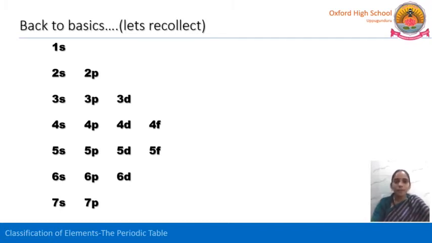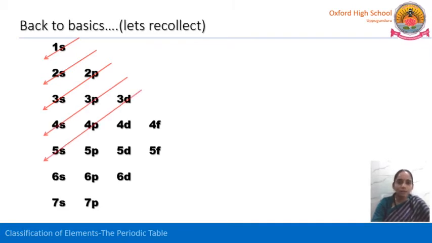Observe here. First, the electron goes to 1s and then 2s, and after completing 2s it goes to 2p and then 3s. After completion of 3s, the next electron goes to 3p and 4s and then 3d, 4p and 5s. After completion of 5s, the electrons fill into 4d, then 5p, then 6s.